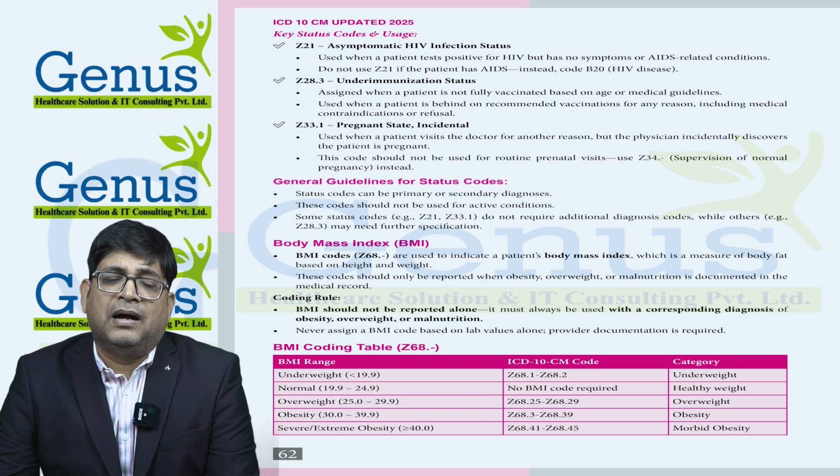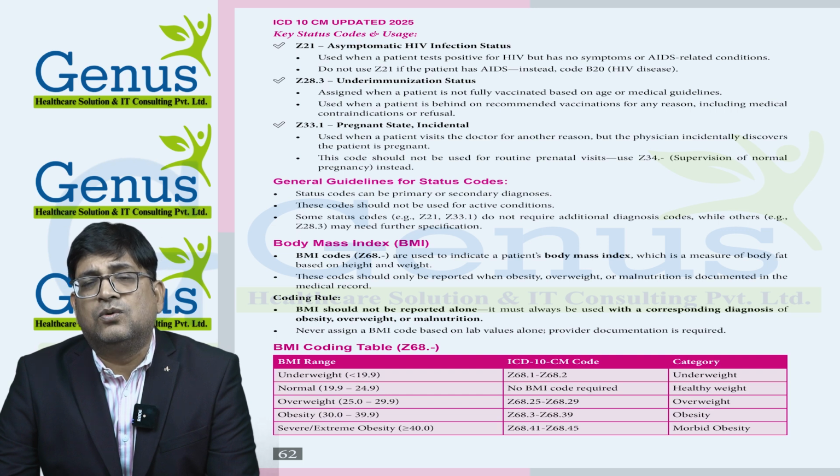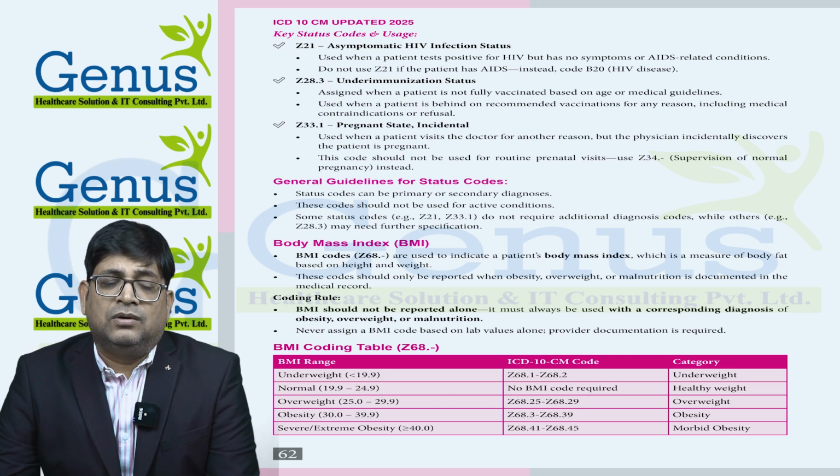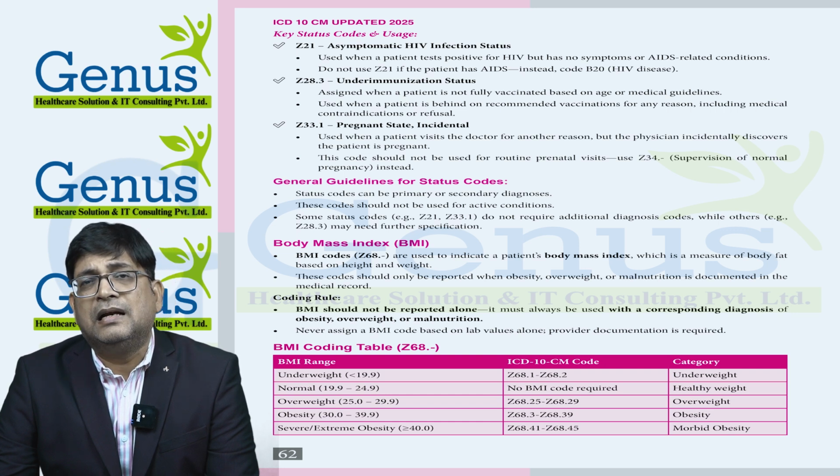Then we have body mass index. The body mass index code we can directly search in the alphabetic index. We need to go under body mass, and then there are multiple Z68 series codes available. If BMI is less than 20, then the patient will be considered as underweight.